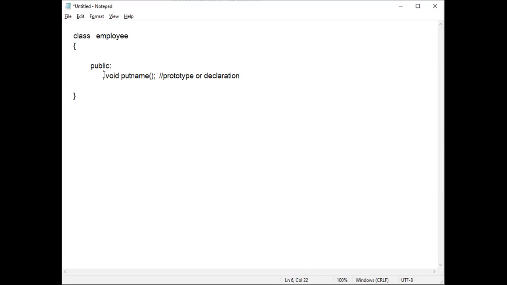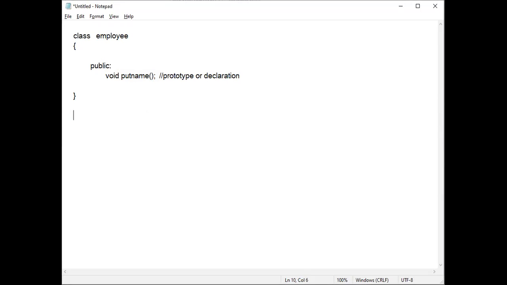Understood? This type of line where you put a semicolon is called a declaration or prototype. Void is the return type, put name is the function name, then opening parenthesis, closing parenthesis, then semicolon. So this line is called a function prototype, or declaration of a function.